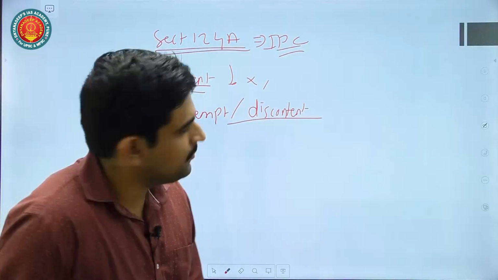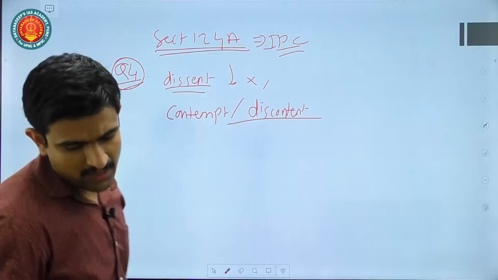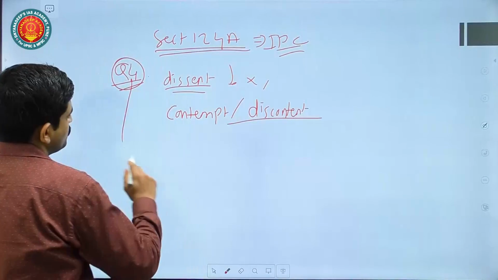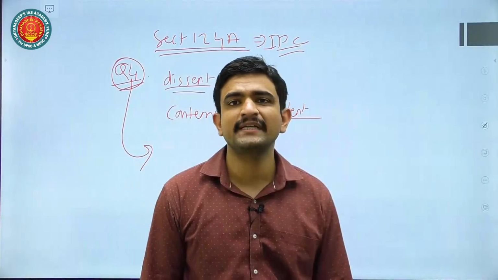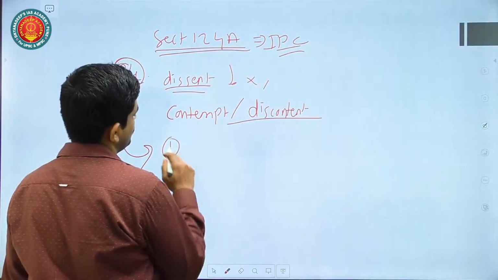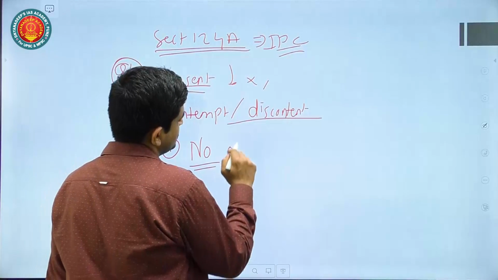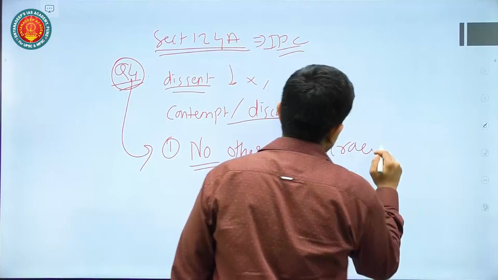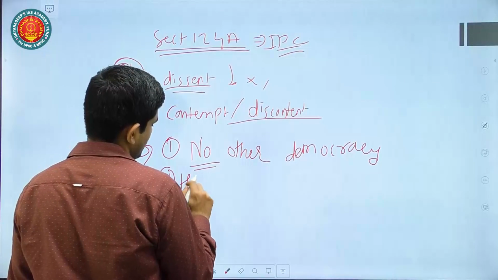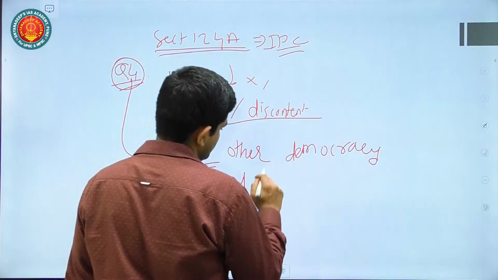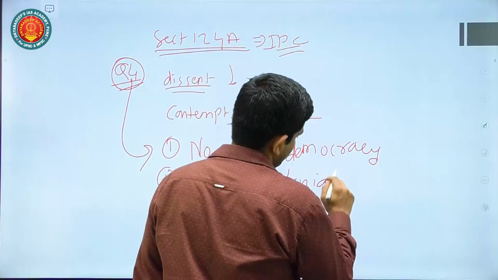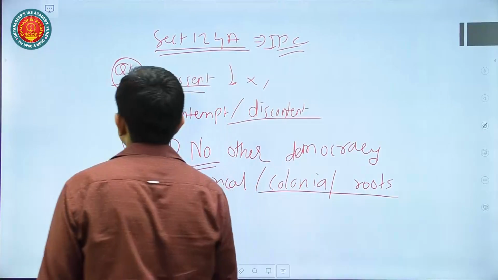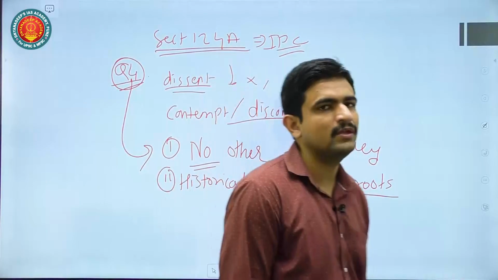So you can talk about this initially in the introduction, and then what are the issues associated with this Section 124A. So why it is considered to be bad in a democratic setup. First thing you can talk about is no other democracy in the world has such a law. Then secondly you talk about the historical or colonial roots, that this act has colonial roots. So that is why the morality, principles or ethics at that time was totally different during the colonial times.